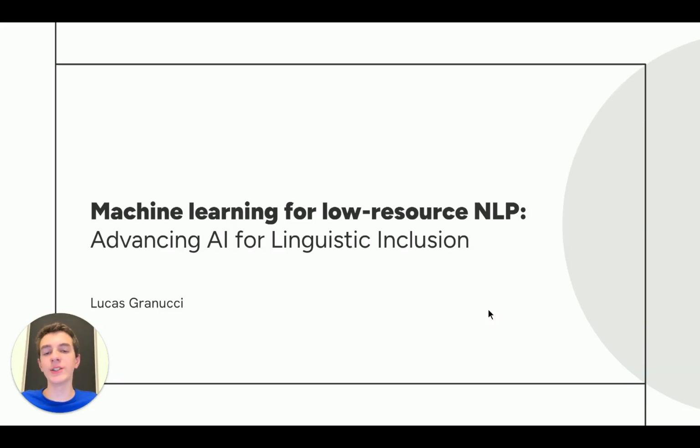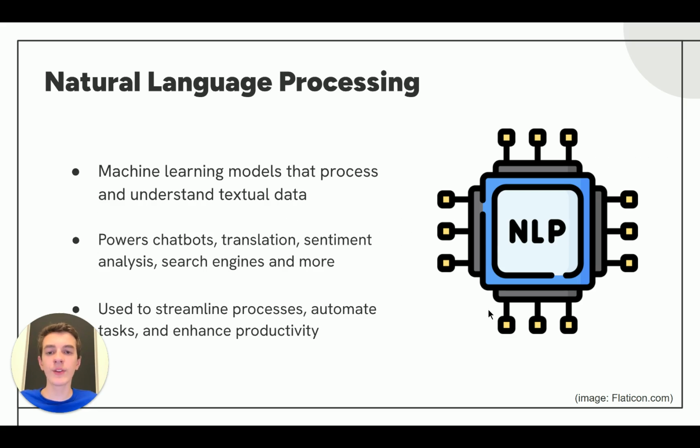My name is Granucci, and my research is on machine learning for low-resource natural language processing, seeking to advance AI for linguistic inclusion. So what even is natural language processing, or NLP? NLP systems are defined as machine learning models that process and understand textual data, and they form the backbone of many foundational systems on the internet.